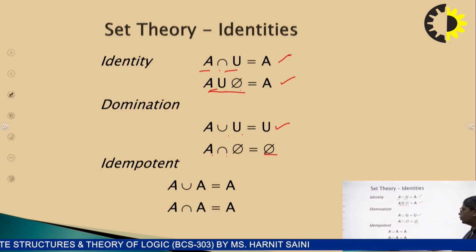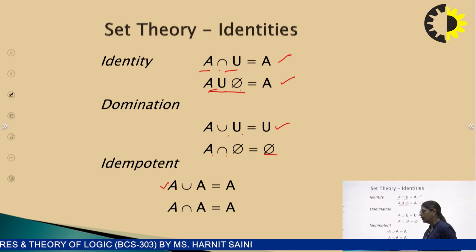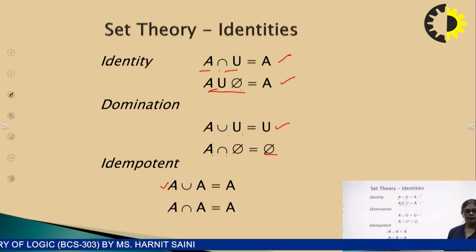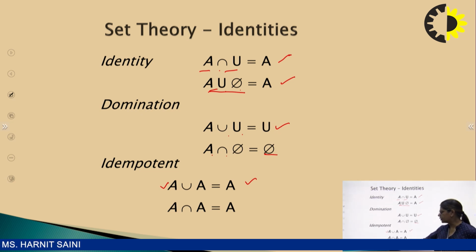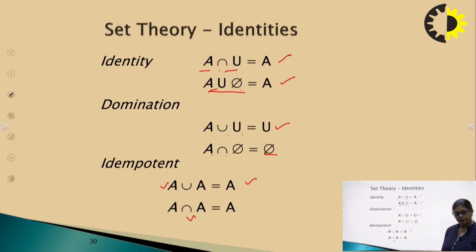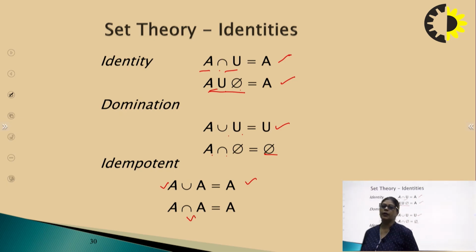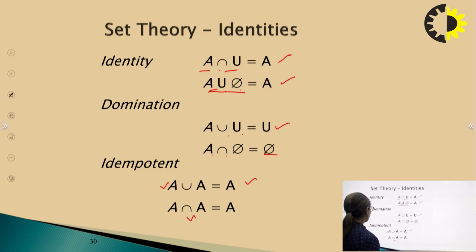Idempotent. If you are taking the union of a set with the same set, then we will get the set itself. Similar is the case with the intersection also, right? If we are performing a union operation with the set itself, we will get the set again. Similarly, if you are performing the intersection operation with the set itself, then you will get the set again.